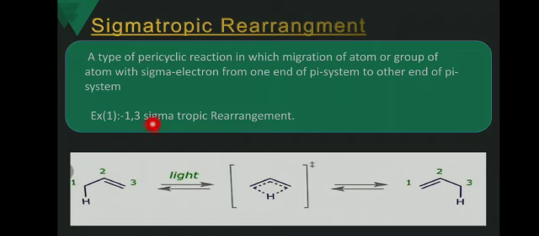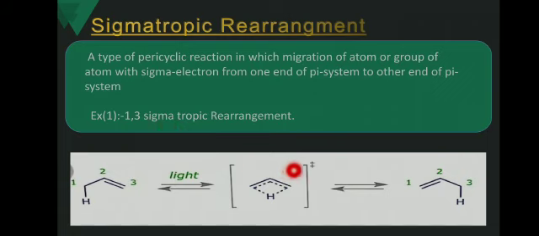This is an example of a 1,3 sigmatropic rearrangement. Why is it called a 1,3 sigmatropic rearrangement? Because here we give numbering to this compound. This is carbon number 1, the saturated carbon, then carbon number 2, carbon number 3. The sigma hydrogen bond is broken, and that bond is attached to carbon number 3. Therefore it is called a 1,3 sigmatropic rearrangement.